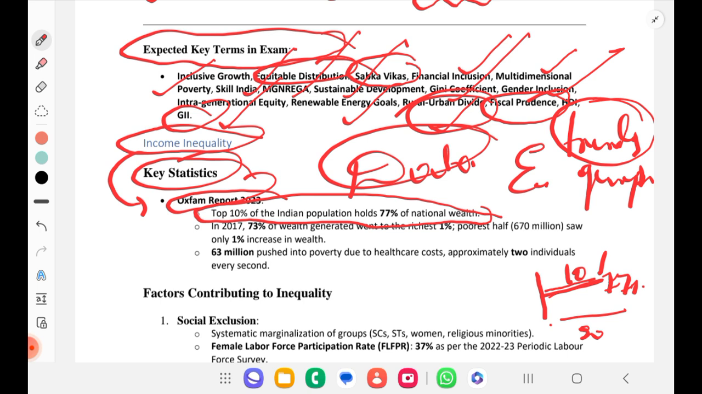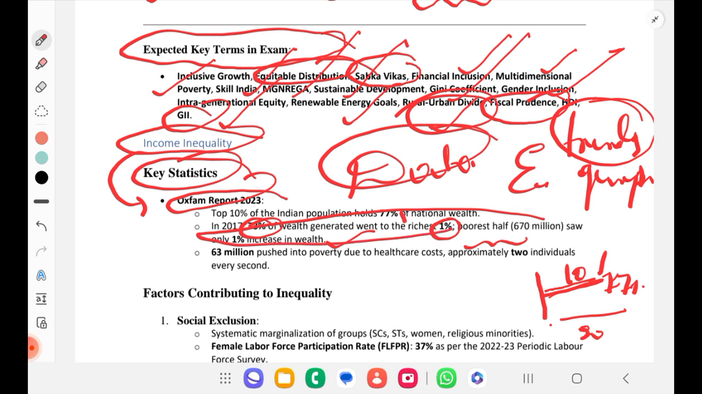In 2017, 73% of the wealth generated went to the richest 1%, whereas the poorest half saw only a 1% increase in their wealth. You can include this also, but one point is sufficient because you can't memorize everything. If you are capable of memorizing, good enough. Otherwise, at least remember one. Reading everything and not revising anything is not good, is my point.